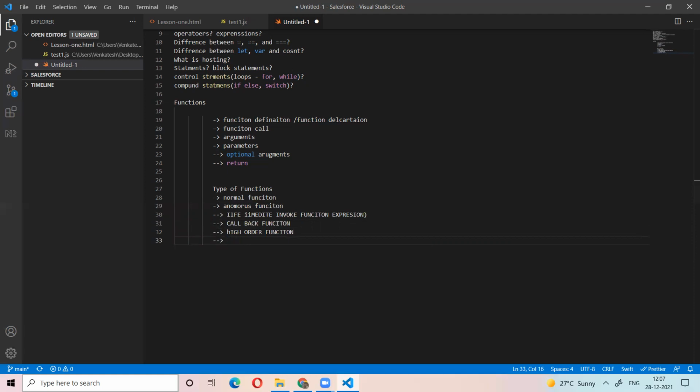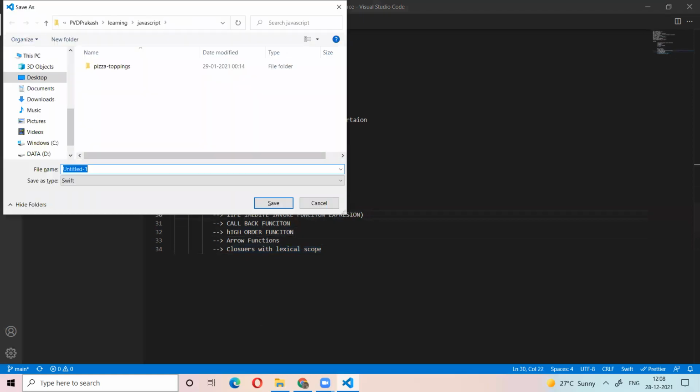Arrow functions. The last main topic is closures, with lexical scope. So today I will cover these topics. These are the main important things. Nowadays, in all interviews, they will ask these questions only. I will explain how many types of functions there are. I will explain now.